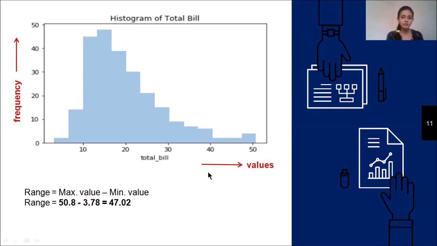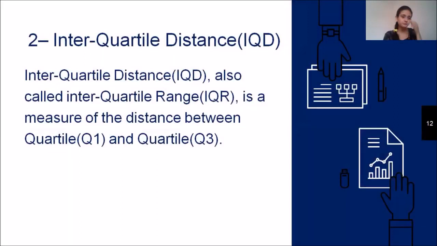This whole graph in the x-axis shows the values of the attribute, or we can say the column name, that is the total bill, and the y-axis shows the frequency. Frequency means how many times that particular value is repeating in the whole data set. So we have to consider the values, and from the values we identify the maximum and the minimum value, and the difference of that is called the range.